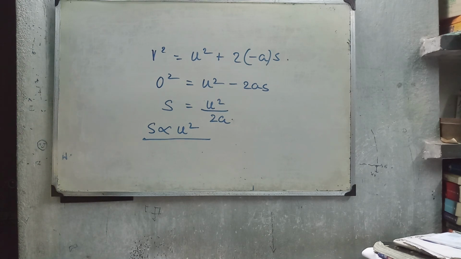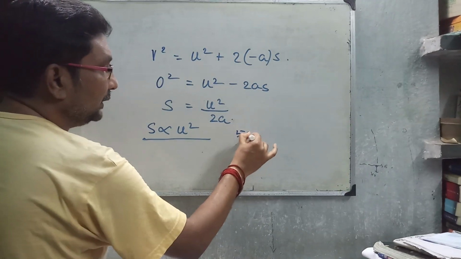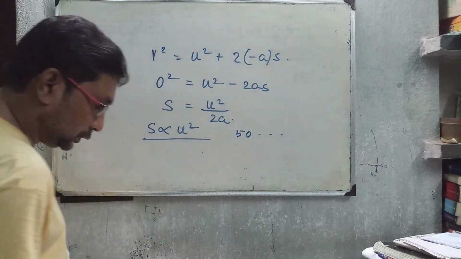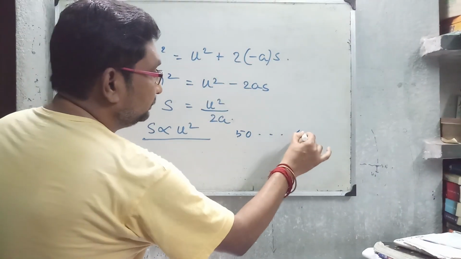That is, when the speed is 50 km per hour, the minimum distance to stop is 6 meters.